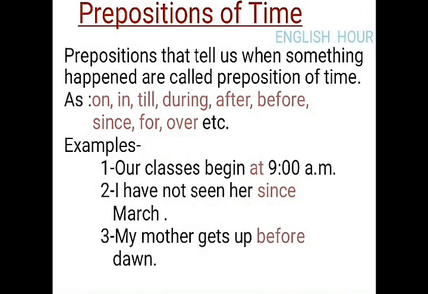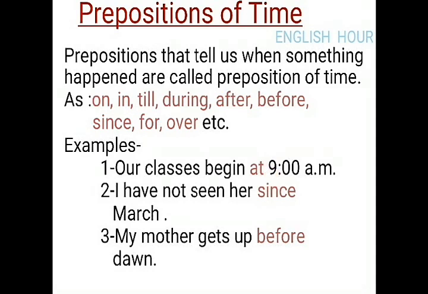Next, preposition of time. Prepositions that tell us when something happened are called prepositions of time, as on, in, till, during, after, before, since, for, over, etc. For example, our classes begin at 9 p.m. Here, the word at shows the preposition of time.